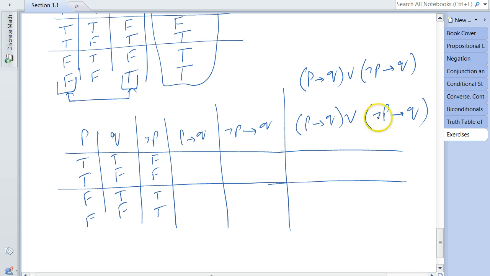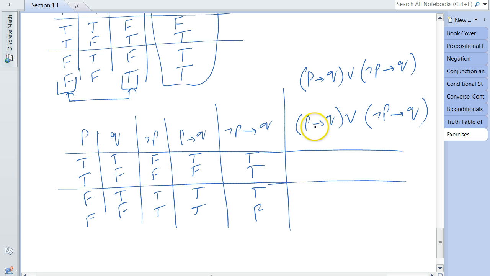Going back to the truth table of the conditional statement, P implies Q will give us true, false, true, true. Was that too fast? I'm sure not. Okay. Now, not P implies Q: false implies true is true. False implies false is true. True implies true is true. True implies false is false. See, it's only false when the second part is false.